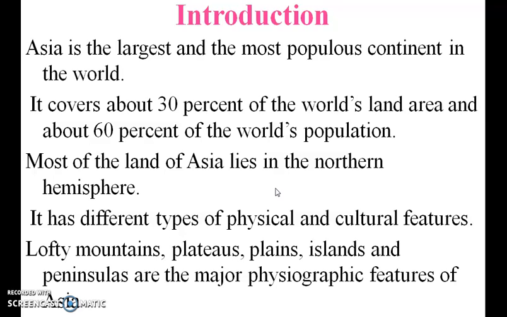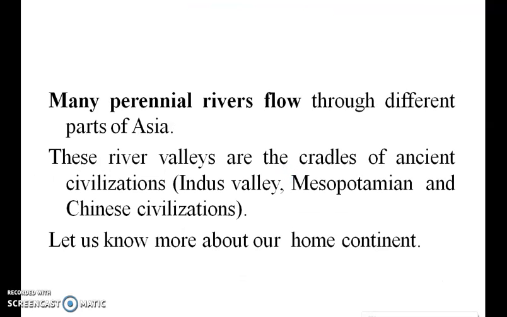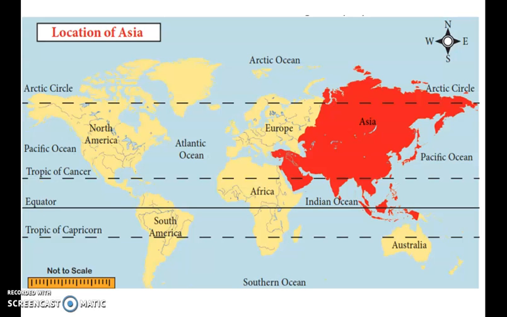Okay, most of the land of Asia lies in the northern hemisphere. It has different types of physical and cultural features. There are so many mountains, plains, islands as physiographic features. Many peninsular rivers flow through different parts of Asia. These river valleys are the cradles of ancient civilizations like Indus Valley, Mesopotamia and Chinese civilization. Let us see one by one.